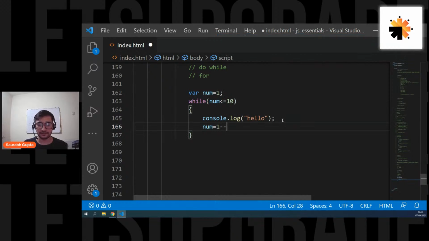Num is equal to 11. Perfect. Why not? Don't worry, guys. Don't worry about increment, decrement and all those things right now. We are going step by step. This is for all the people who are starting their journey into programming.